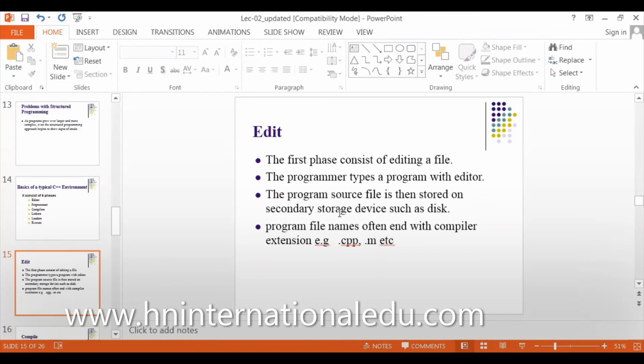So the editor file is saved with the extension of that compiler. For example, if you're writing a program in C++, it will be saved with .cpp automatically. If you are writing a program in MATLAB, its extension will be .m.